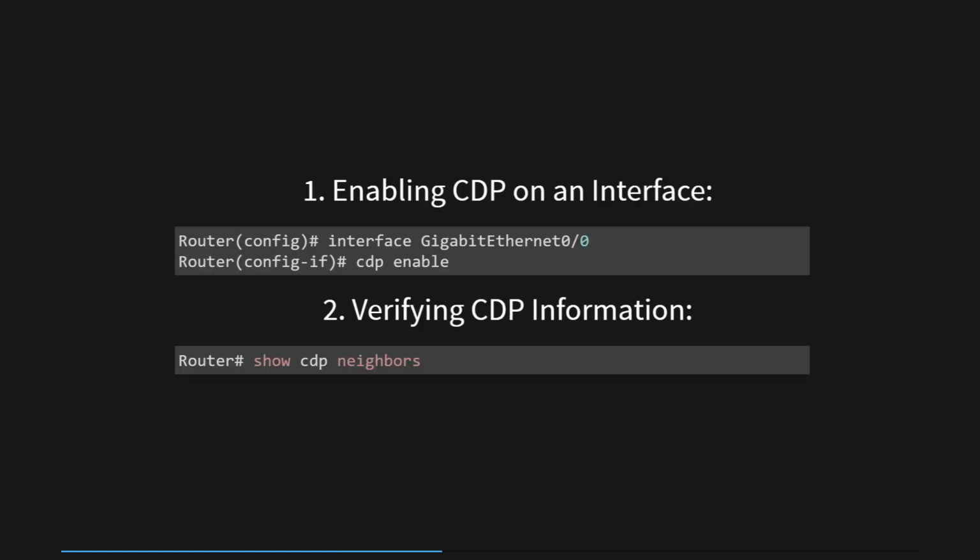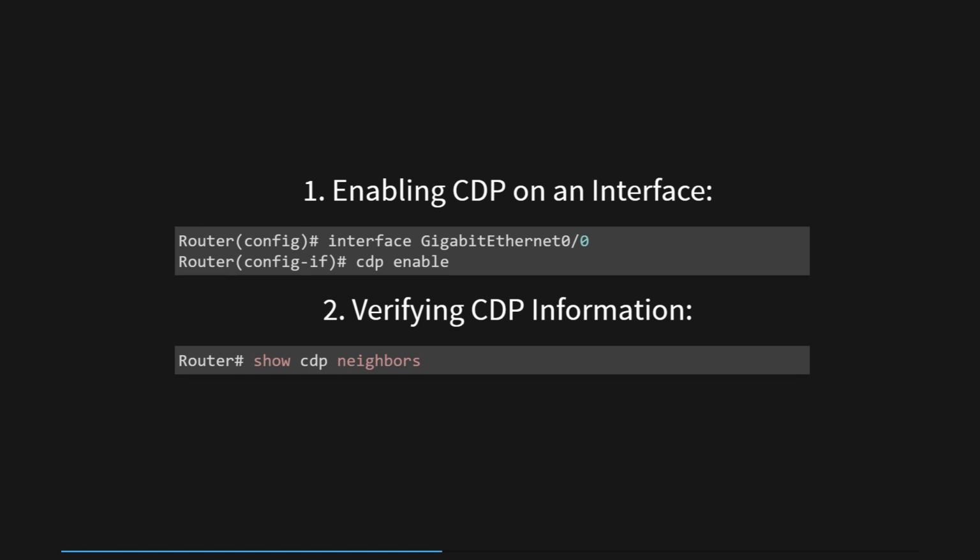Enabling and verifying CDP on a Cisco router is a straightforward process. First, to enable CDP on a specific interface, you need to access the router's configuration mode and then enter the interface configuration mode for the desired interface. By using the command CDP enable, CDP will be activated on that particular interface.